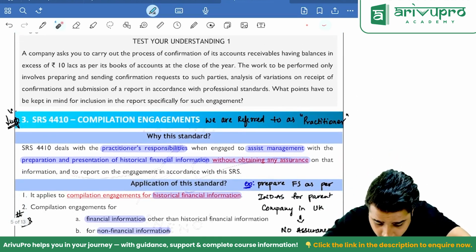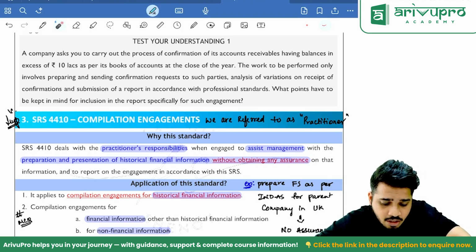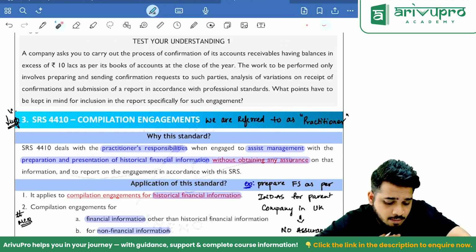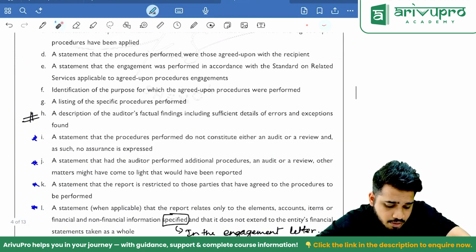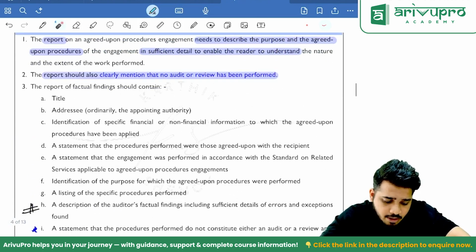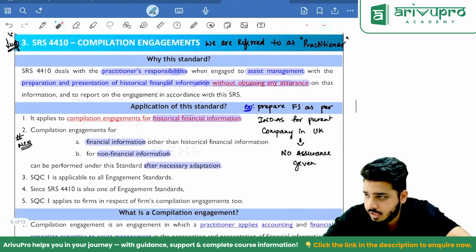Test your understanding. Question number 1. A company asks you to carry out the process of confirmation of its accounts receivable having balances in excess of 10 lakhs as per books of accounts at the close of the year. The work to be performed only involves preparing and sending confirmation requests, analysis of variation on receipt of confirmation, and submitting a report. What points have to be kept in mind for inclusion in the report specifically for such engagement? What will you include? These precautions. Understood? These precautions only you put. If you want, you can write all the elements also, no issues.